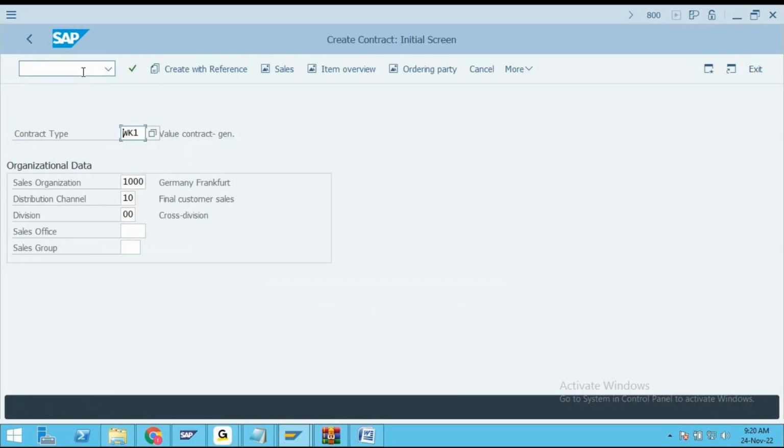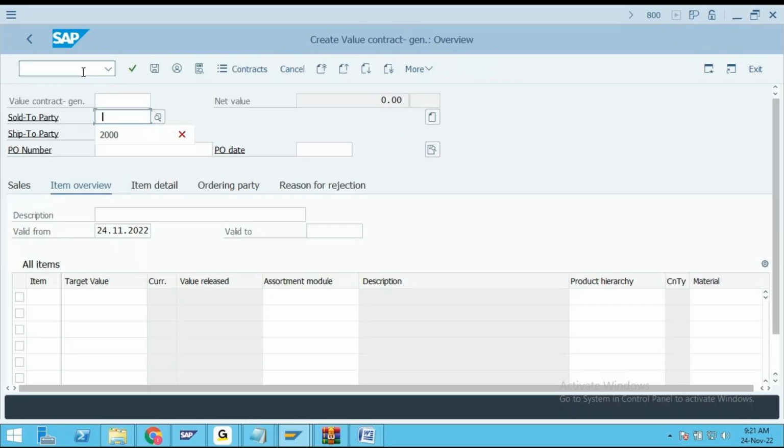See, so VA41, WK1, open this, enter the customer here, then see here, enter the value assortment module number, and then here enter the value. Sorry, here value has to be entered, some value, for example 1 lakh. Remaining everything, description, valid from, valid to, all those things, my friends, you fill.